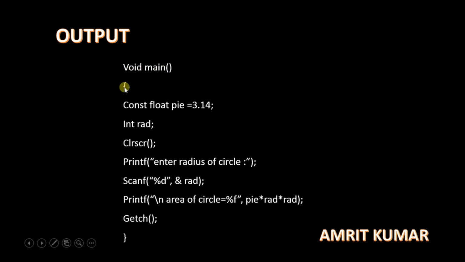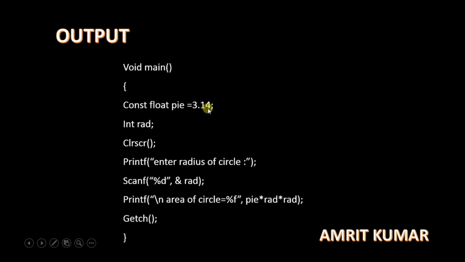After that I have used the curly braces, the open curly brace, whose work is to open the main function. Now I have used a variable whose data type is float, and the variable name is pi. The float data type only allows float values, so this is also a float value.